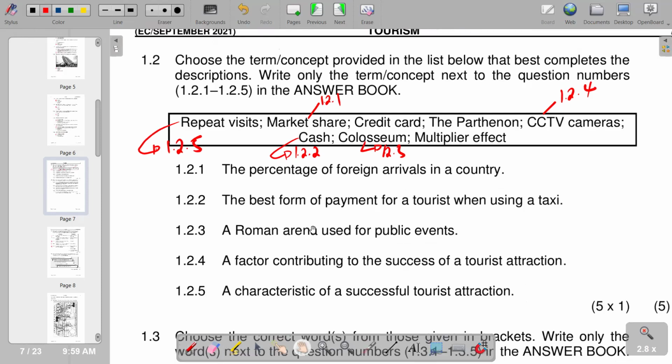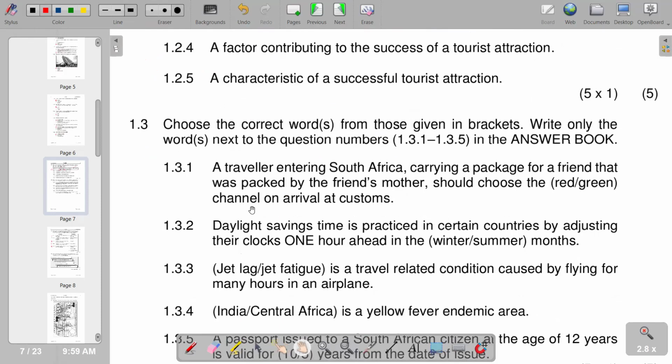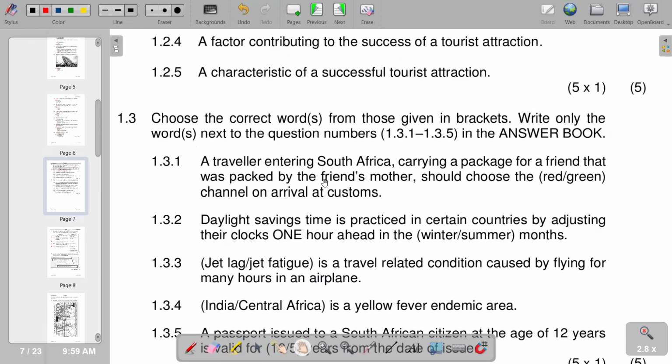So we go to 1.3. You have to choose the correct word or words from those given in the brackets. So on the first part, a traveler entering South Africa carrying a package for a friend that was paid for by the friend's mother should choose the dash channel on arrival at customs. Should choose the red is the correct one, the red channel. Then we go to 1.3.2. Daylight savings time is practiced in certain countries by adjusting their clocks 1 hour ahead in the dash month. So you see that this is the summer months.